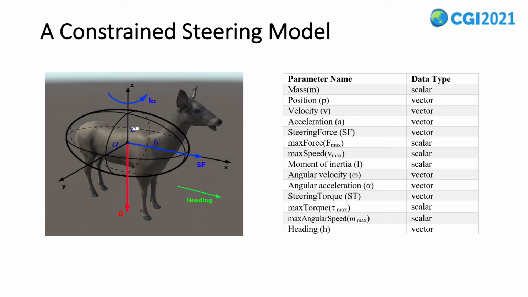Besides displacement and angular displacement, which are derived as final outputs, we are also able to access and tune important variables during this derivation such as acceleration, angular acceleration, velocity, angular velocity, mass, and moment of inertia. Specific constraints can be applied on these variables for different types of animal to generate a set of diverse motion behaviors.